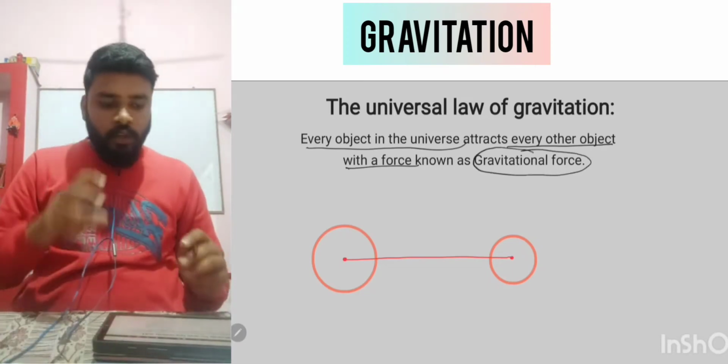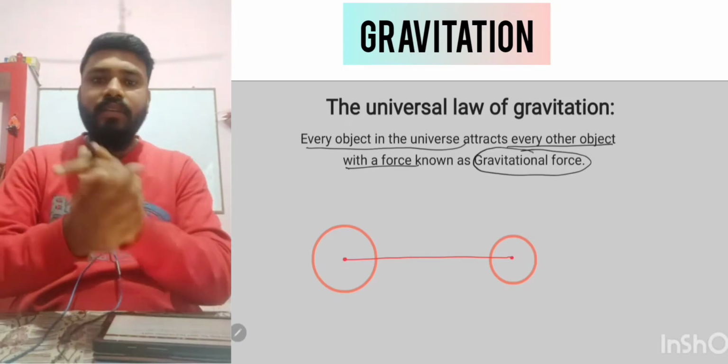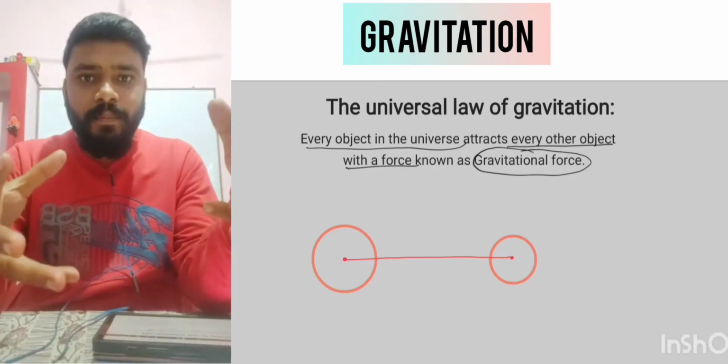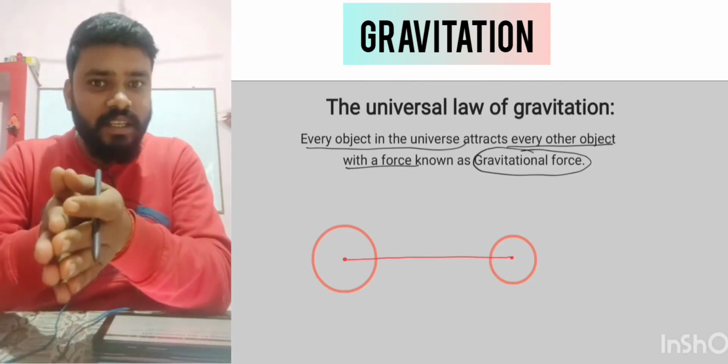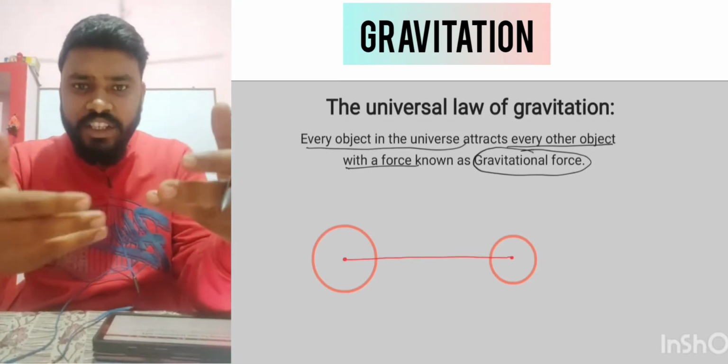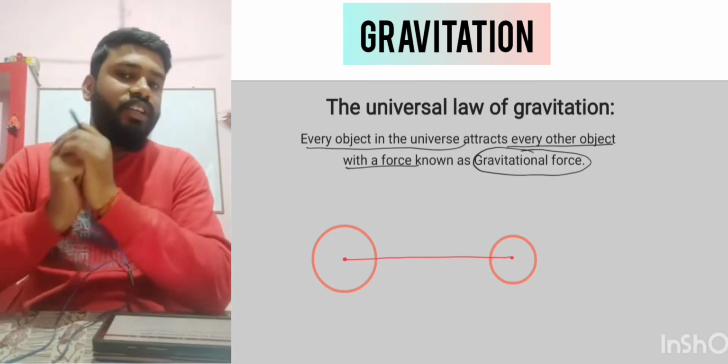So it means whatever mass or whatever object we currently have, each and every object has a relation with each other, and that relation in terms of force is called the gravitational force.